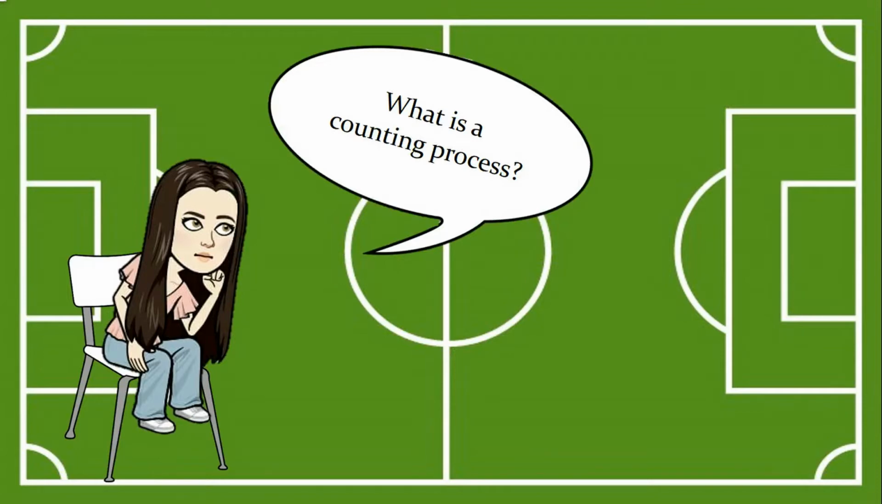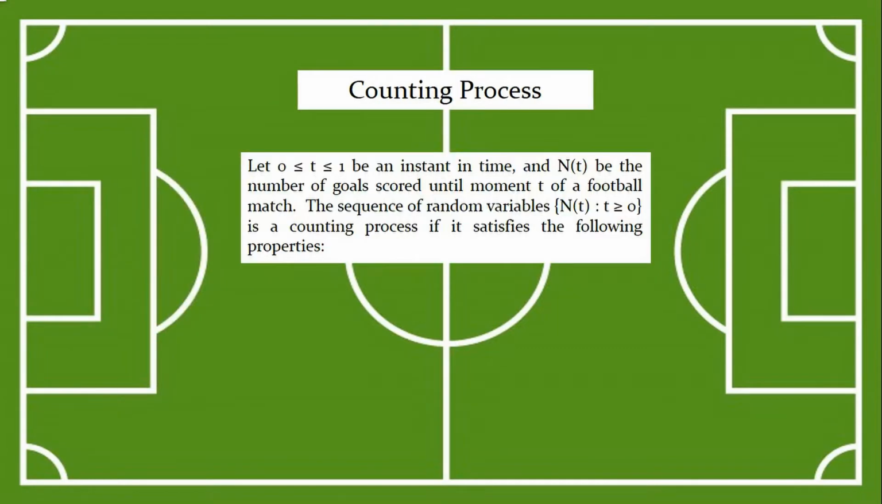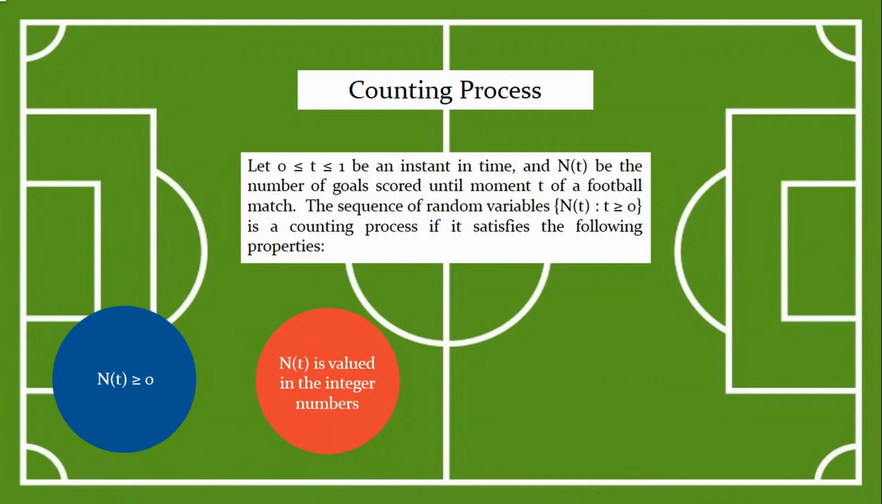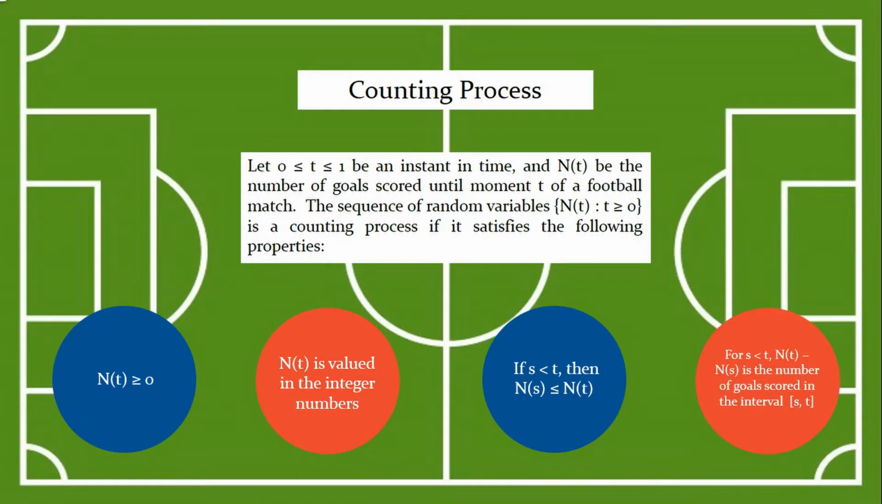But the question is, what is a counting process? Well, let 0 ≤ t ≤ 1 be an instant in time, and capital letter N_t be the number of goals scored until moment t of a football match. The sequence of random variables is a counting process if it satisfies the following properties: first, second, third, and fourth.